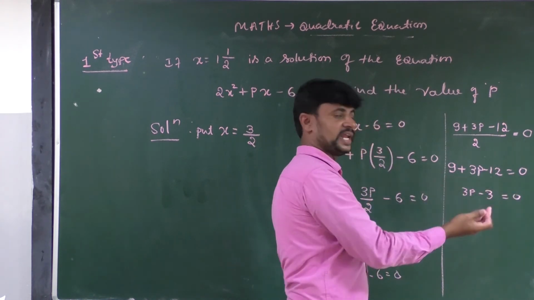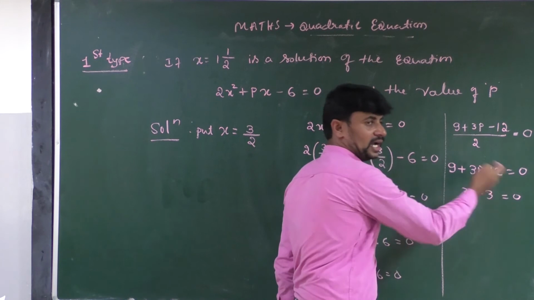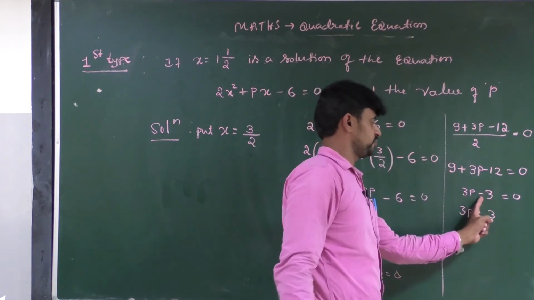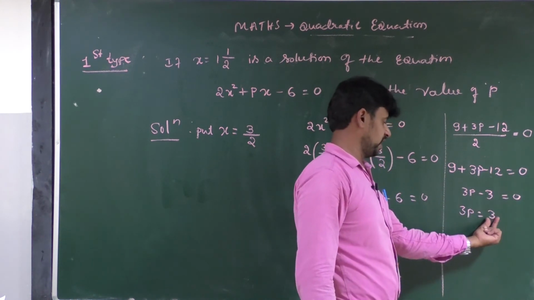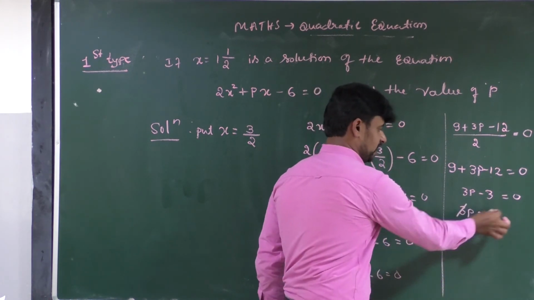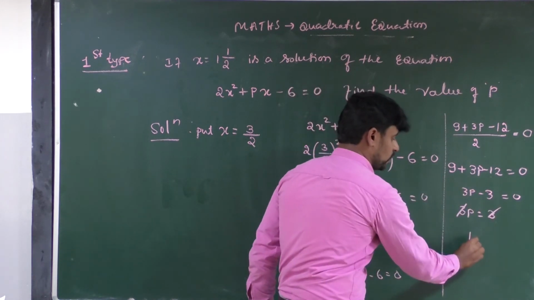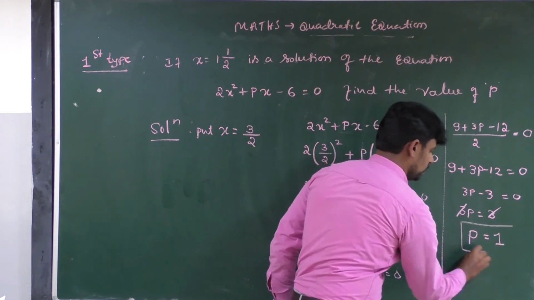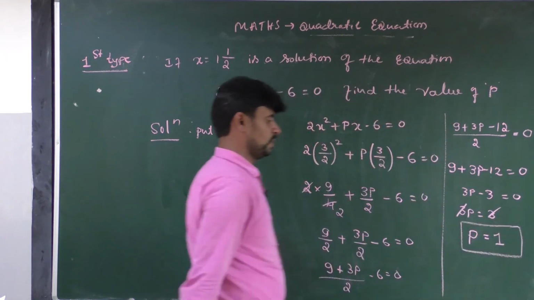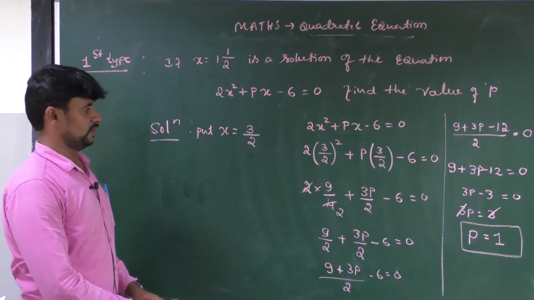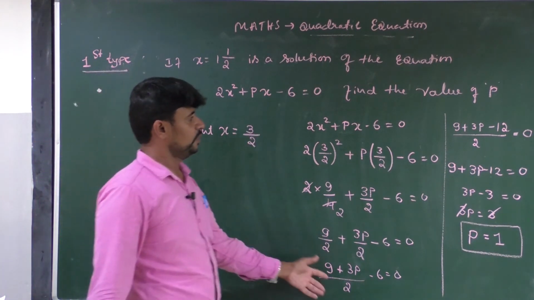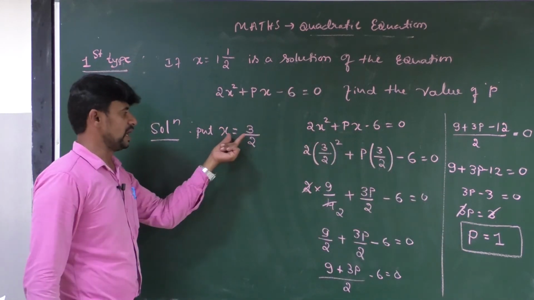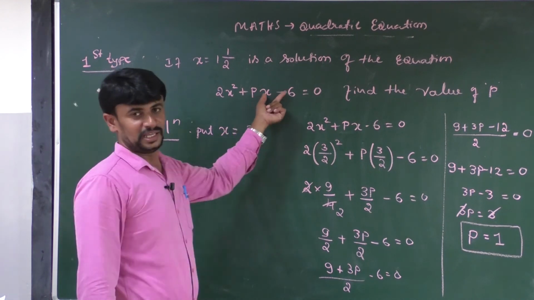Then what can we do in the next step? You have to take this minus 3 to the RHS. Then it becomes 3p is equal to 3. If you take this minus to the right side, it becomes plus 3. Here 3 gets cancelled. Therefore, what is the value of p? The p value is 1. In this way, we can easily find the value of p, very simple, by substituting the value of x equal to 3 by 2 into the equation.